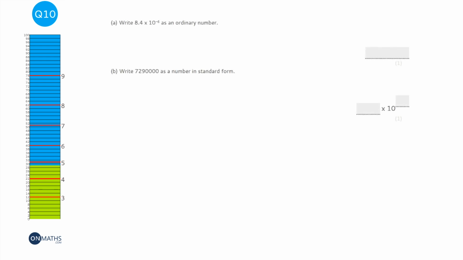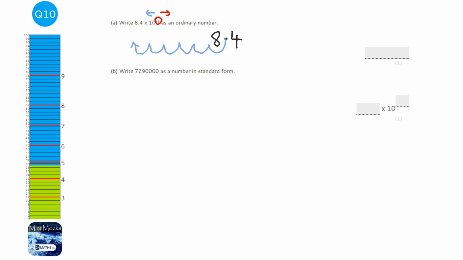Okay, to convert from standard form, you just write the number down, and this here, the power, will tell you where to go. So if the power is positive, then you go to the right. If it's negative, then you jump to the left. Now since it's negative, we're going to jump to the left, and it's -6, so we're going to jump 6 spaces. So 1, 2, 3, 4, 5, and 6. So the decimal point will now be here, and you fill in all of the jumps with zeros.